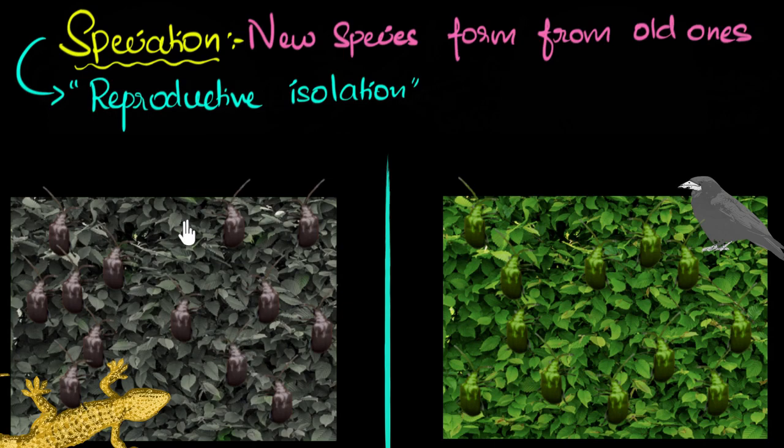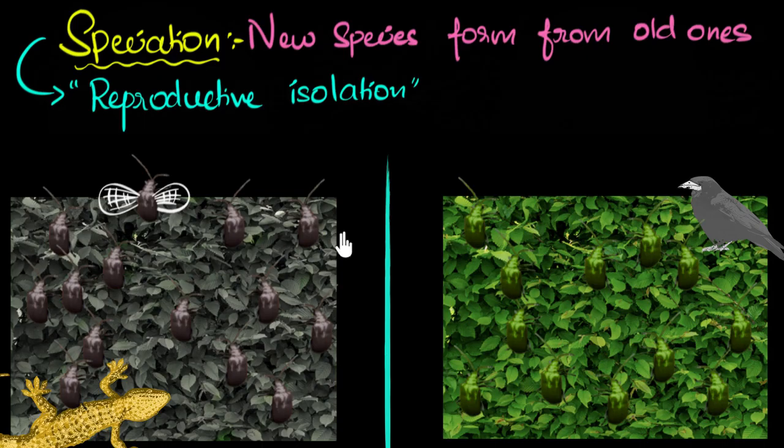Let's say another mutation causes some beetles to be born with large wings. Okay, I'm just making things up over here. Beetles already have small wings with which they can hop a little bit. But let's say these large wings allow the beetles to fly to large distances. Some beetles are born with large wings, and maybe some beetles are born with no wings at all. Pure mutation, this is.